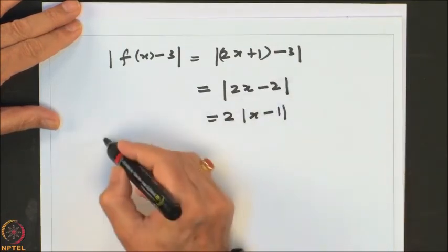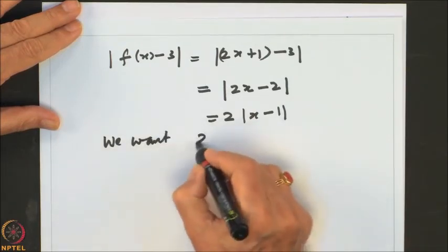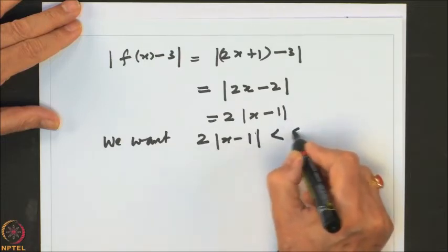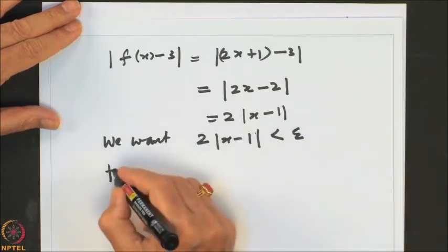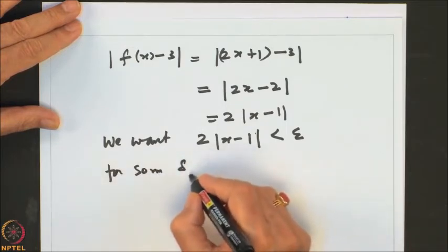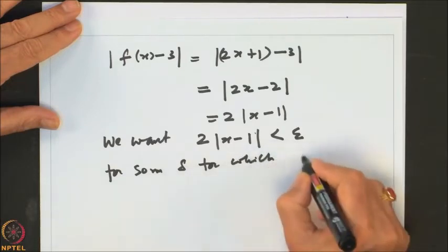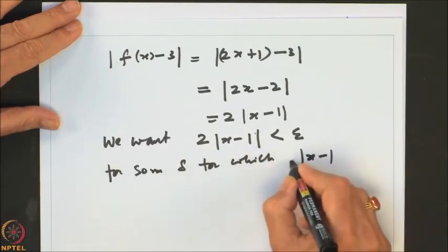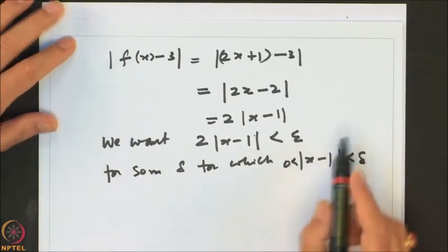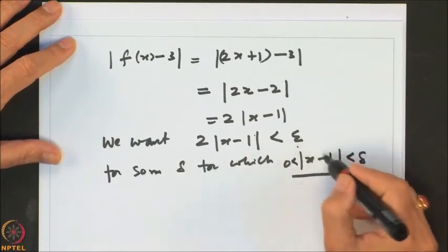So we want mod of 2 times x minus 1 less than epsilon for some delta, for which mod x minus 1 will be less than delta. So we want, whenever this is true, this should be true. So now let us just compare.